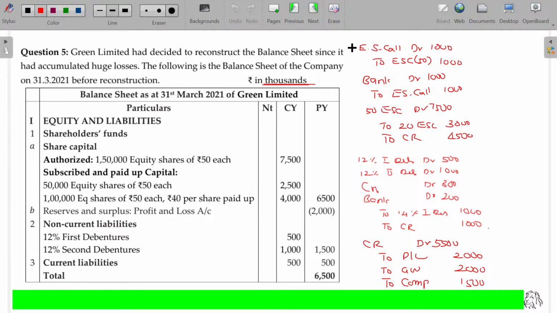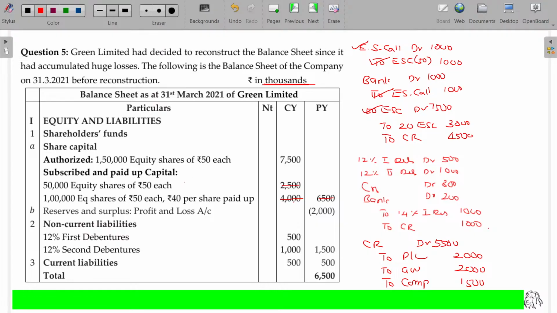Equity share capital, call, debit, credit got eliminated. Then this equity share capital is completely scored out. 2,500 plus 4,000 plus 1,000, 7,500. That 7,500 rupees worth the equity shares cancel. Instead of that, new 20 rupees equity shares emerged.